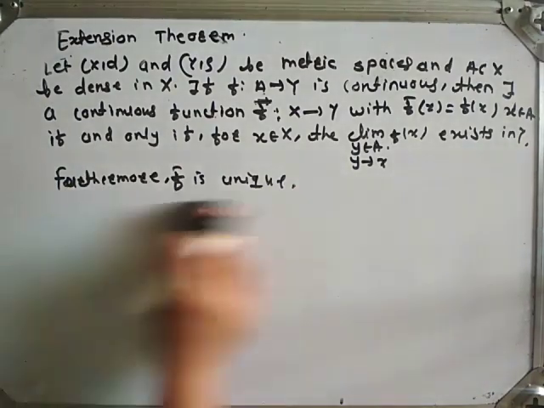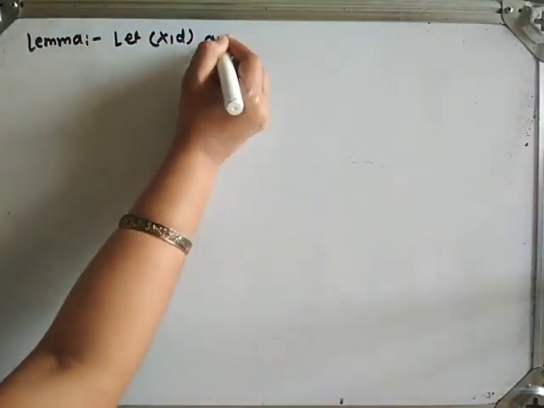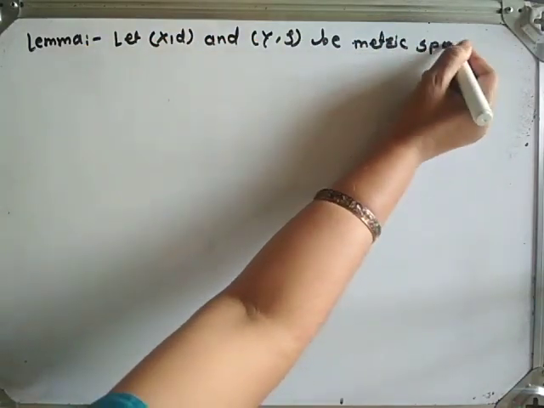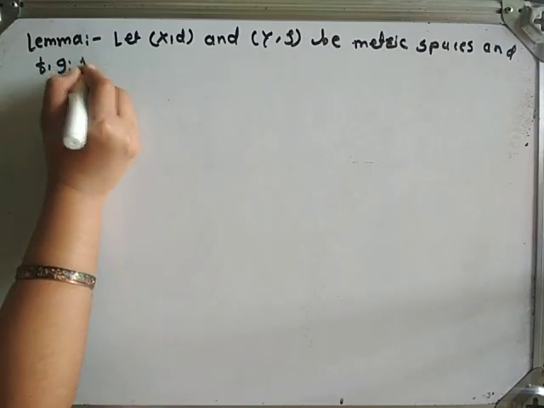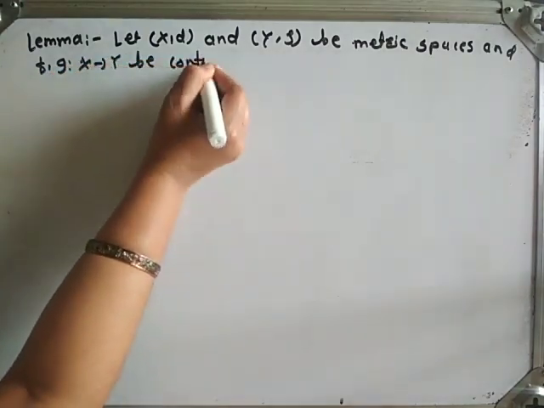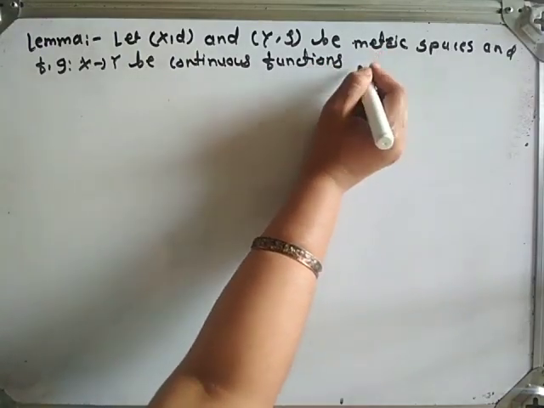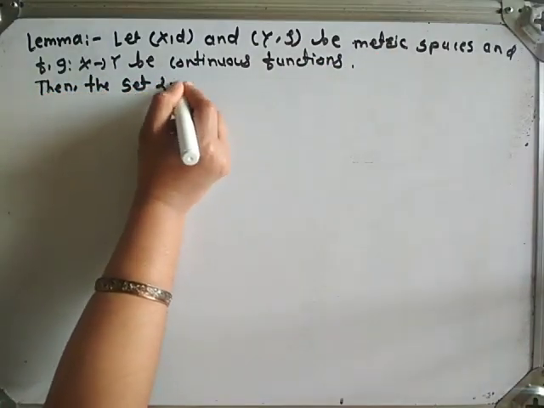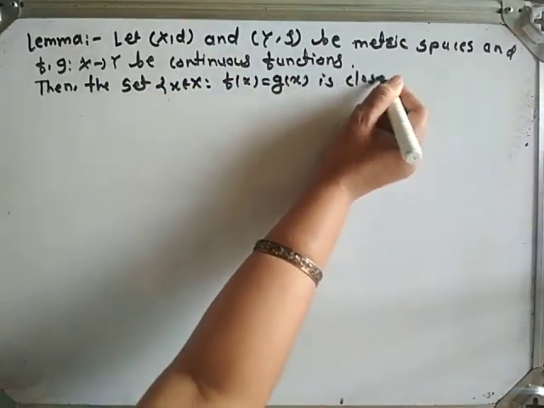Now let us take the next lemma. The lemma is, let (X, d) and (Y, rho) be metric spaces and f, g from X to Y be continuous functions, then the set of x belonging to capital X such that f of x is equal to g of x is closed.